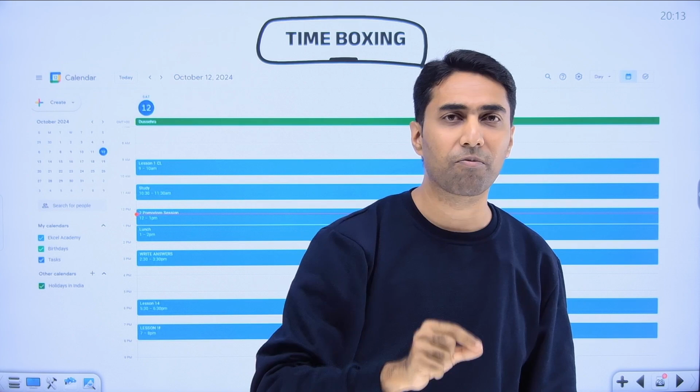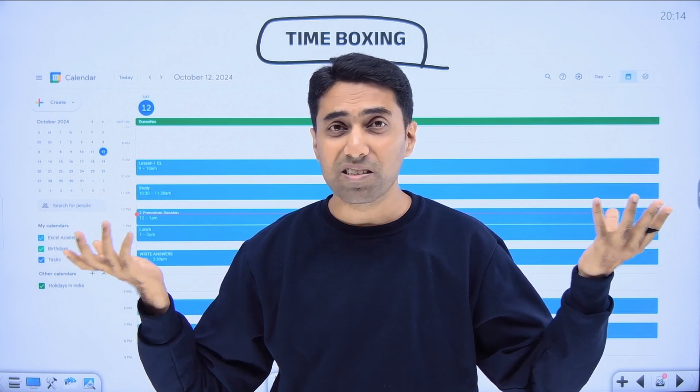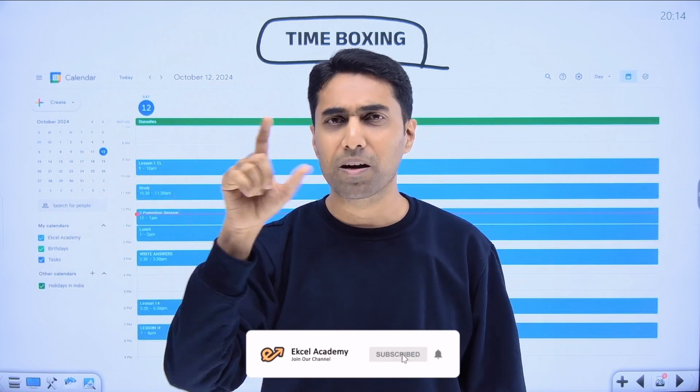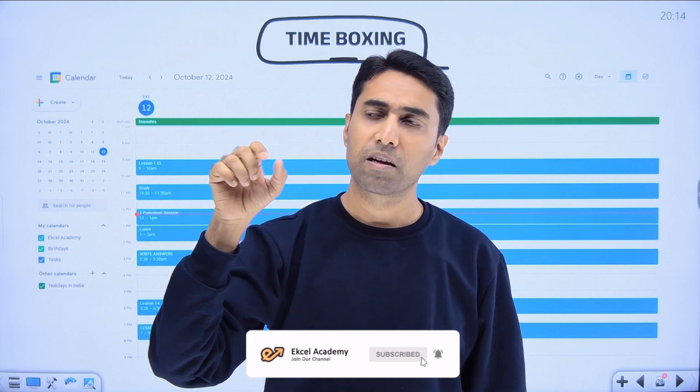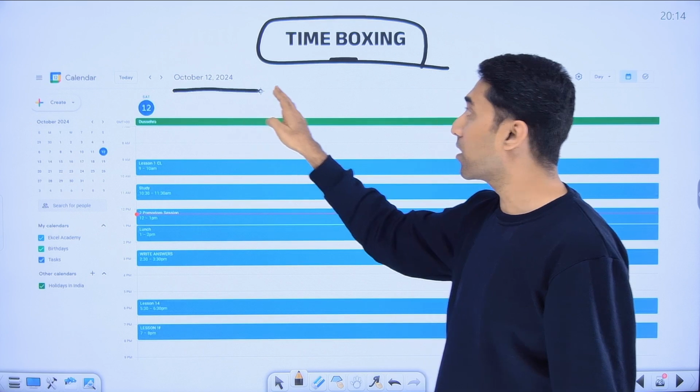How? I read somewhere that Elon Musk does time boxing. I thought, okay, I am nothing here. Somebody is running so many companies, billions of dollars. He's such a famous guy. How does he do so many things together? He does time boxing. Many other people do, but that inspired me. Okay, if somebody like him can do so many things, how does he do it? Time boxing. So take your calendar,